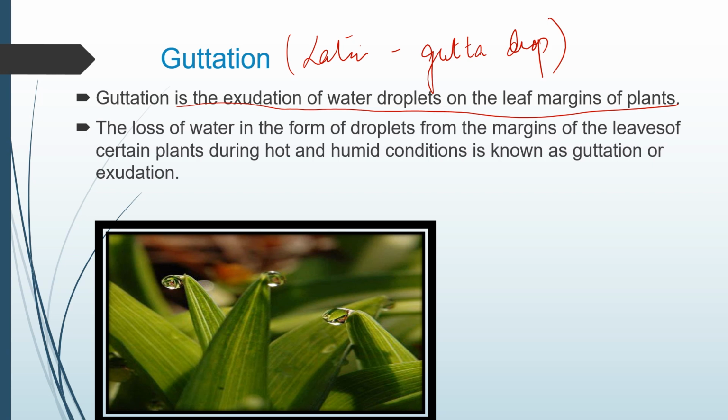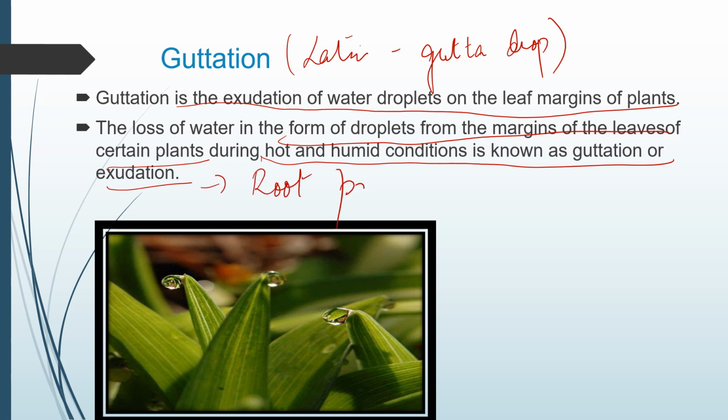So this loss of water in the form of droplets from the margins of the leaf of certain plants during hot and humid conditions is known as guttation or exudation. Okay, so how is it caused? It is actually caused due to root pressure.